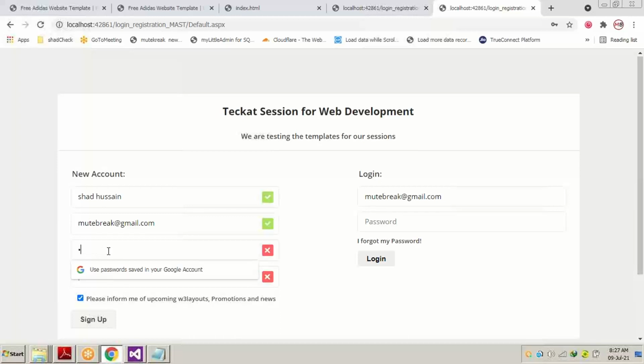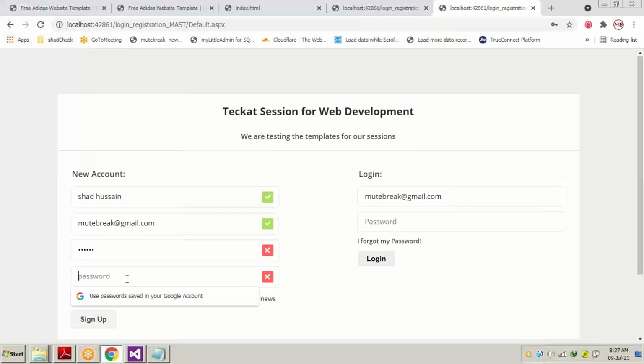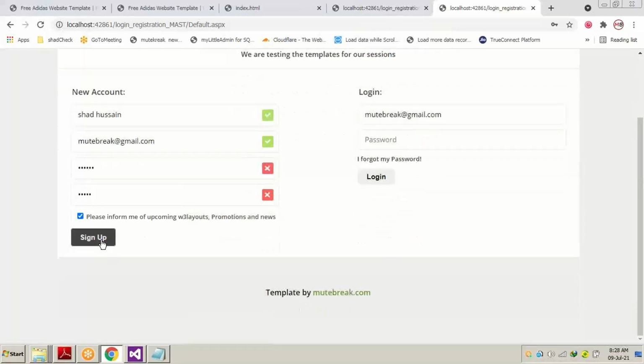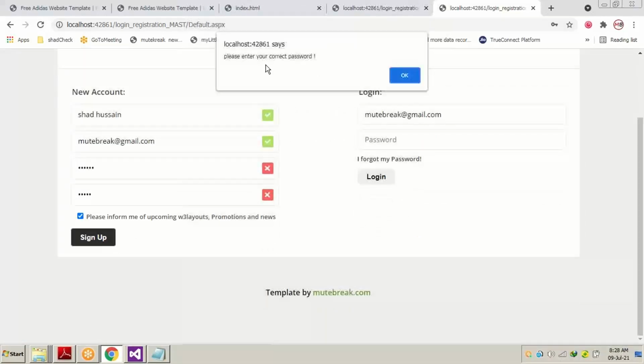But if on one text box 1 2 3 4 5 6 and in the second, our confirm password text box, you write 1 2 3 4 5 only, by mistake, the application is going to make us understand that we have not written the password correctly in both text boxes. This is also a condition which is made inside our JavaScript.